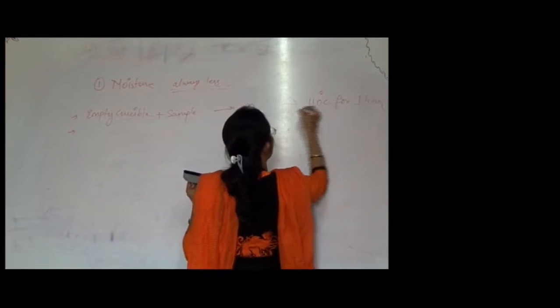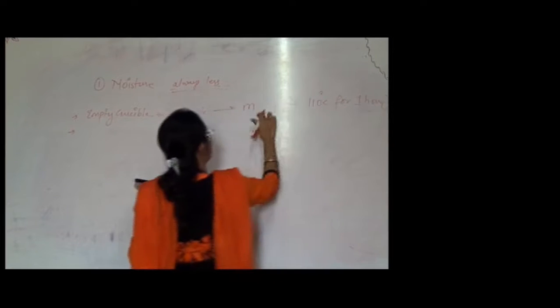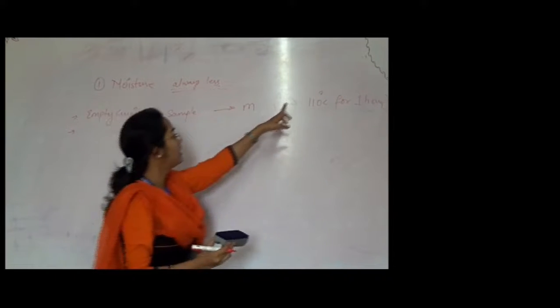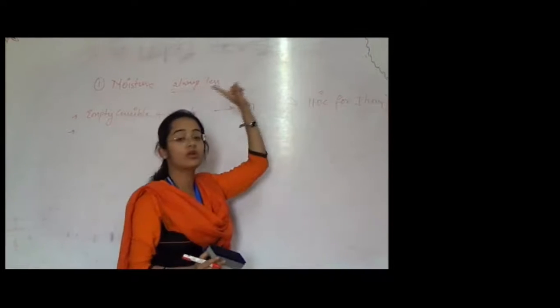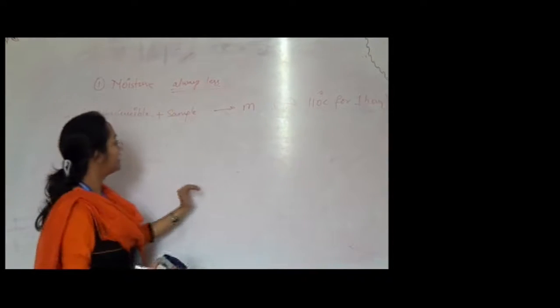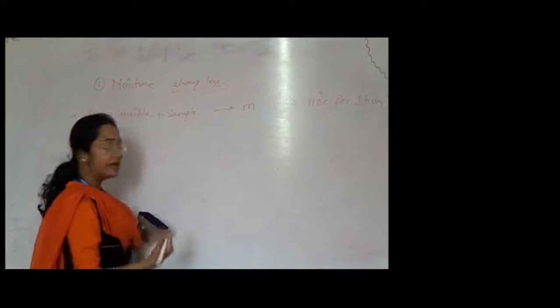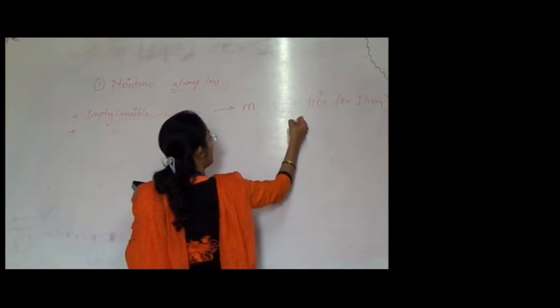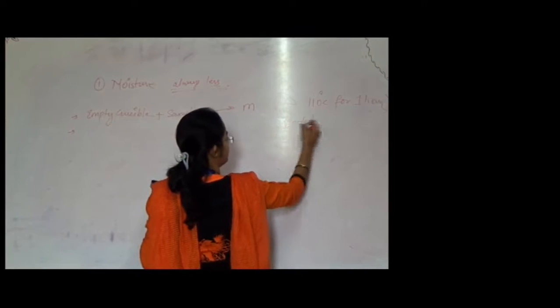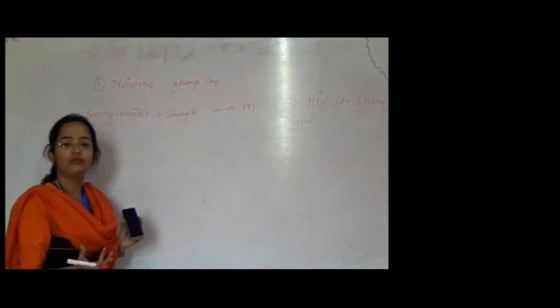Clear? This is the condition: our crucible will be heated at 110 degrees Celsius for a complete 1 hour. After that, the crucible will be taken out from the oven and cooled in a desiccator for almost 10 to 15 minutes.